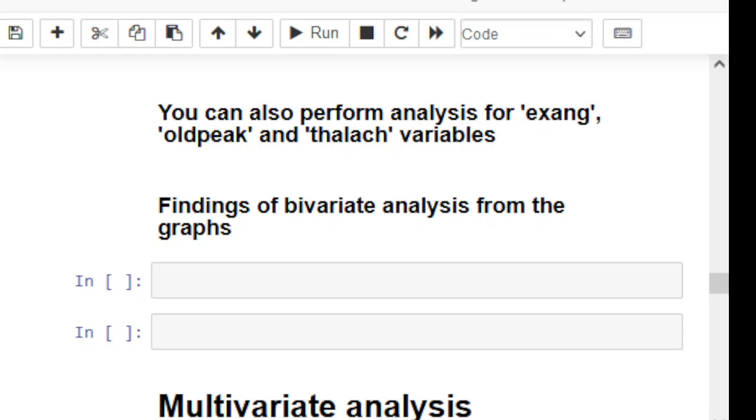Before moving to the multivariate analysis, just look at the findings of the bivariate analysis. The findings from the above two graphs are: there is no variable which has strong positive correlation.